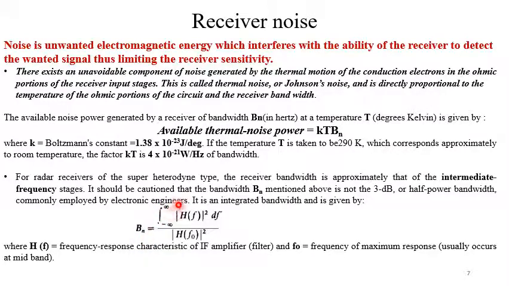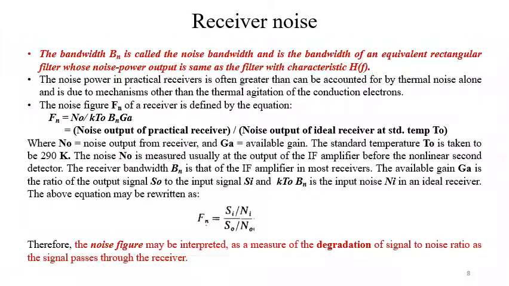It is the ratio of these two, the numerator and denominator. In the numerator we have the integration of H(f) squared df, and in the denominator we have H(f0) squared. This H(f) is the frequency response characteristic of the IF amplifier and f0 is the frequency of maximum response or the midband frequency. This Bn bandwidth is called the noise bandwidth or noise equivalent bandwidth, and is the bandwidth of an equivalent rectangular filter whose noise power output is the same as the filter with characteristic H(f).